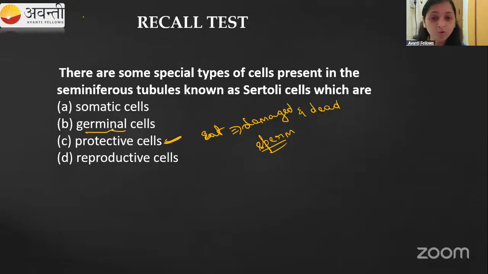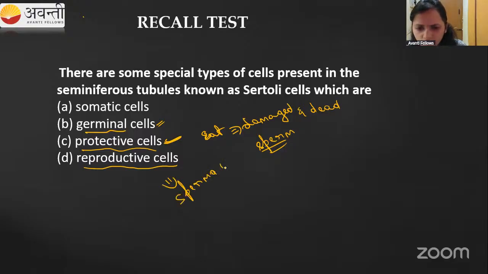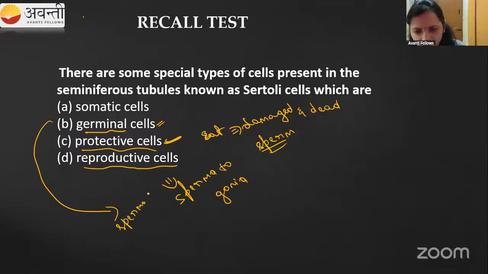Then coming to the germinal cell, it is going to produce the germ, that is nothing but a sperm. Then coming to the reproductive cell, reproductive cells are nothing but the spermatogonia. And the germinal cell is also the spermatogonia.